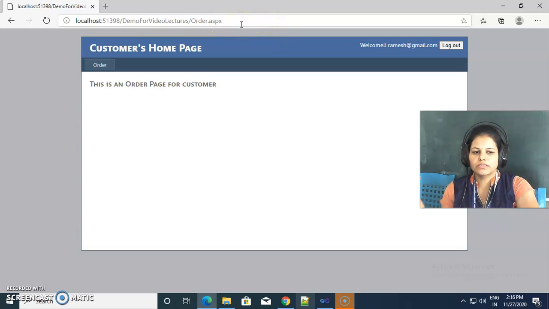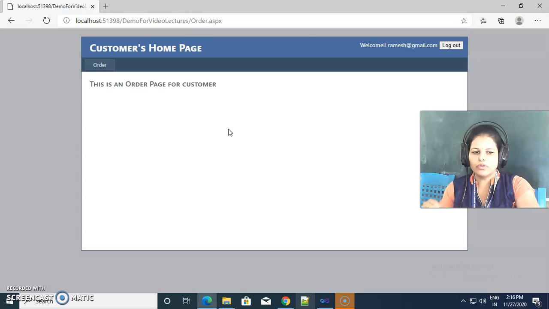So if it is sensitive, private or secure information passed from one page to another, then we do not use the query string concept. Instead we use a session.